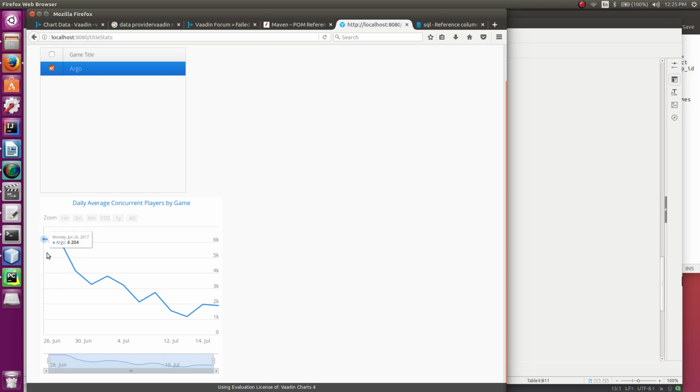But anyway, this is a very typical daily active users curve for a game, and what you're seeing here is it peaks sometimes at release, sometimes soon after release. In this case, it peaked at release. 26 June is both one of the first days I started collecting data, and it was also the day of release or the day after release for Argo. It has 6,204 players at release.